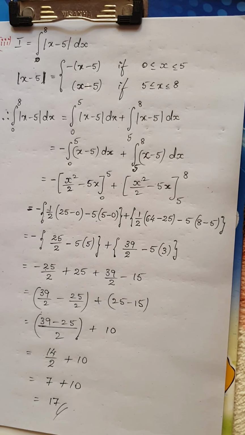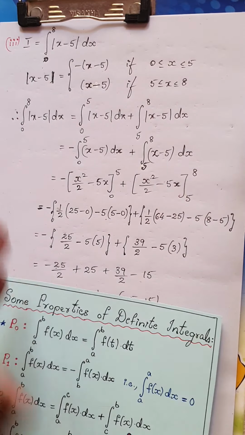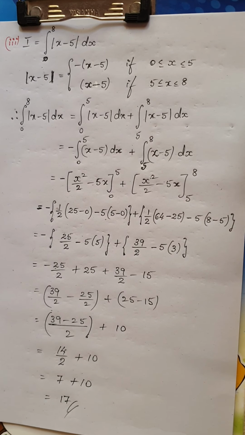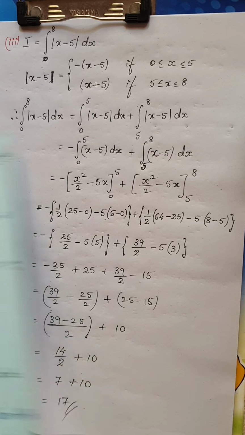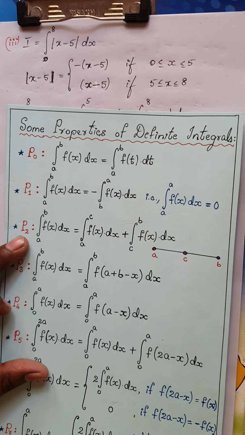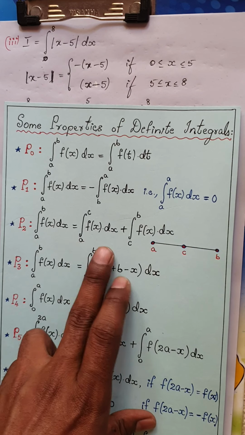Remember, if they ask you the property P2, along with this property you might be asked any one of these questions, or maybe the other two also. But luckily they were not asked this question even once in your examination. So I think that is the process of solving the problems related to this.